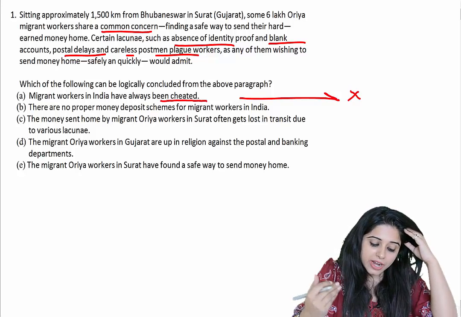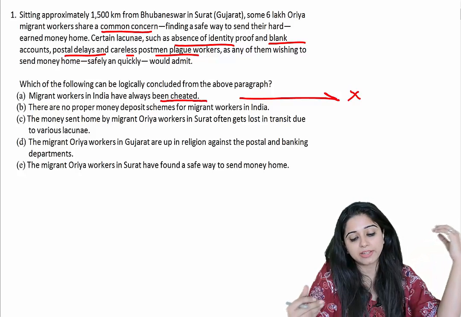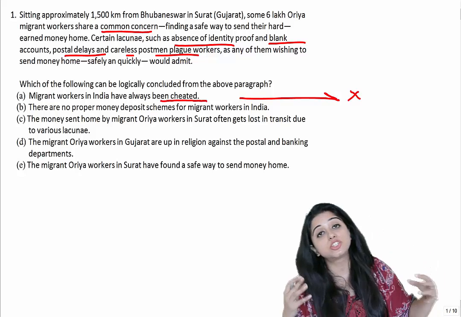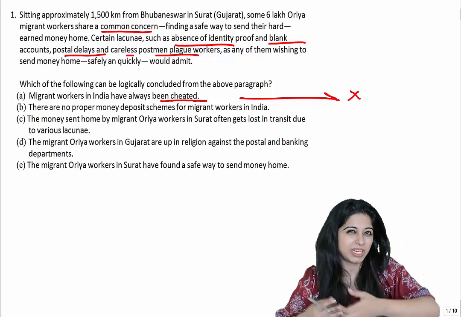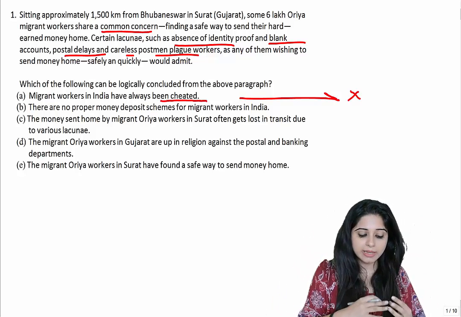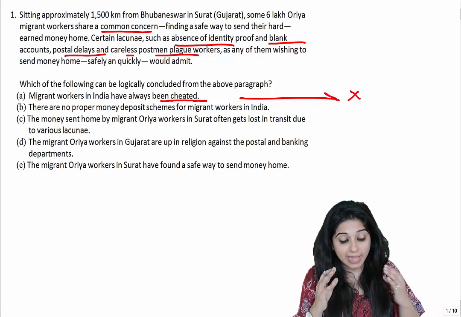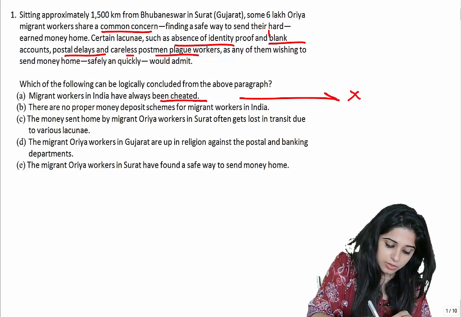It says there are no proper money deposit schemes for migrant workers in India. Now, the main agenda for these workers is sending money back home. While deposit schemes, the want to deposit money has been mentioned, blank accounts, right?